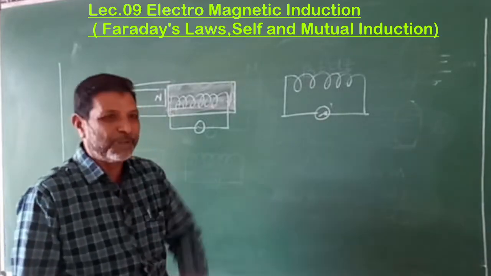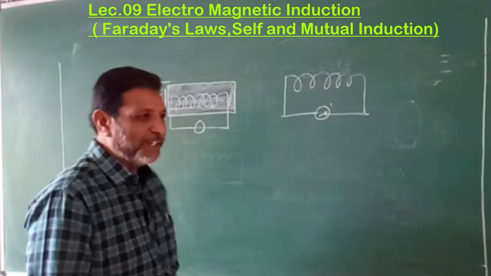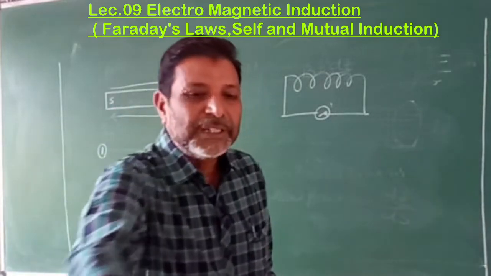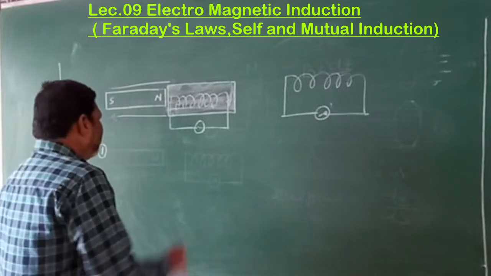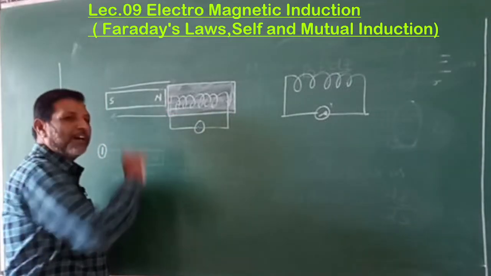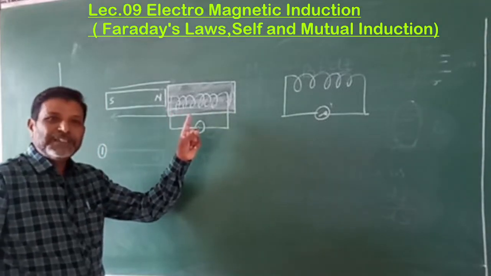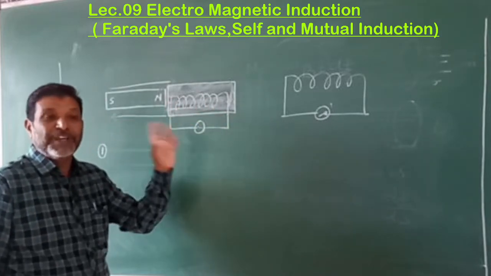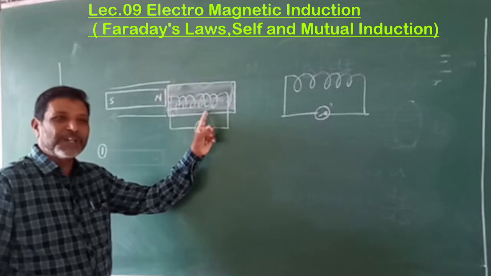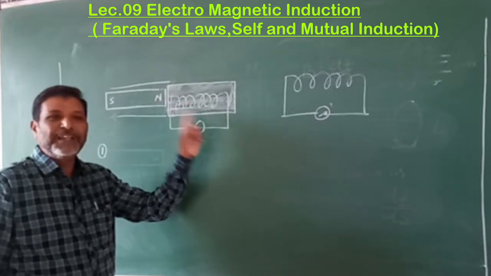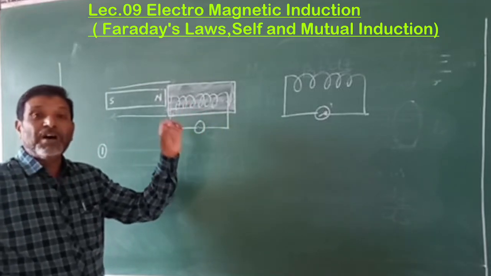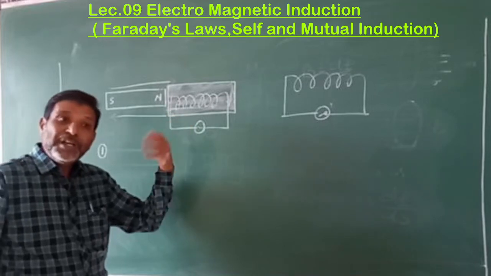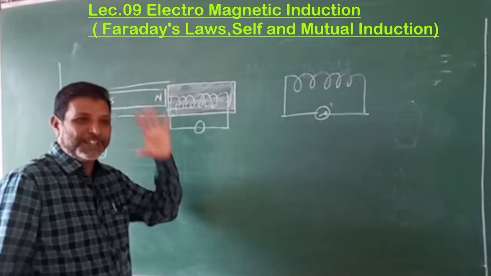Remember that also. Now, I will come to the point. The first law is that whenever there is a change in the magnetic flux linked to the coil, and you have to use that phrase, then the current or EMF is induced in it.